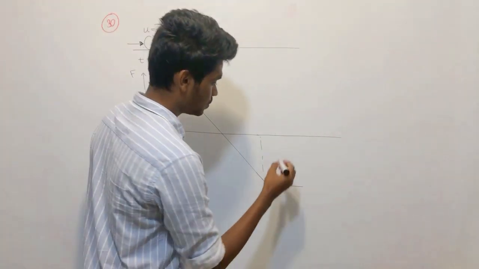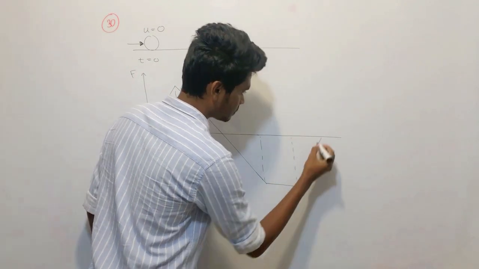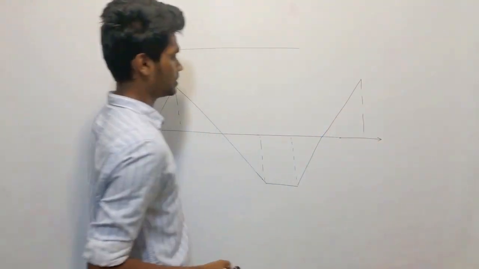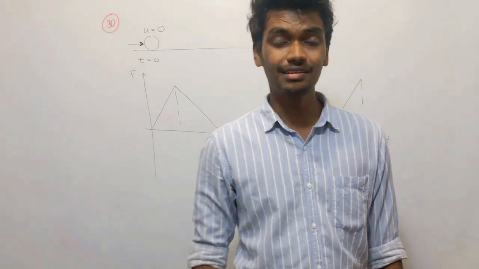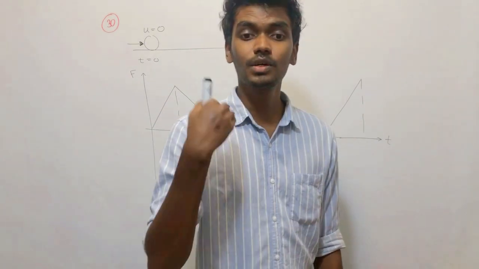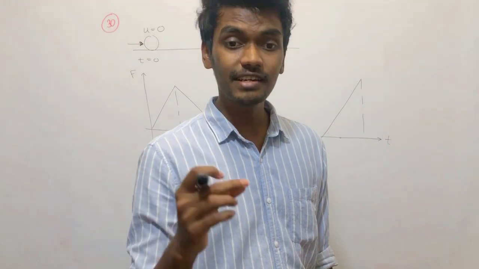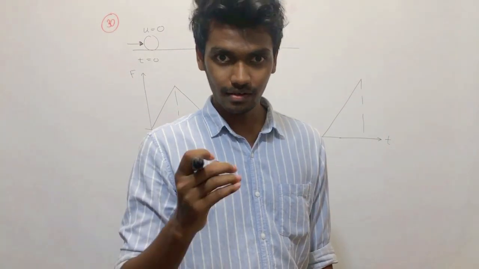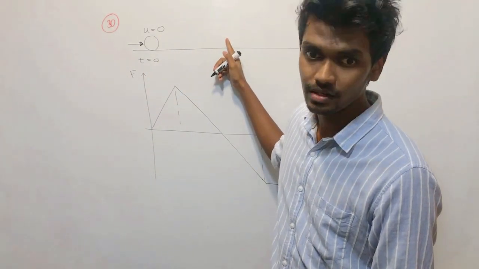What they are asking is at what time interval the object will once again have instantaneous zero velocity, like initially it was at zero, and once again when will it come to zero velocity.